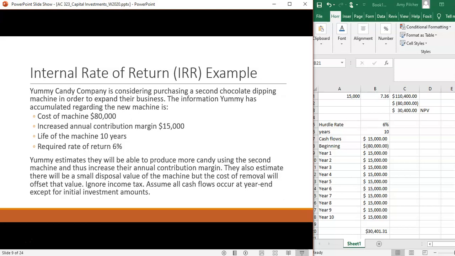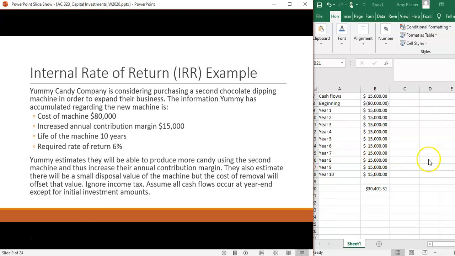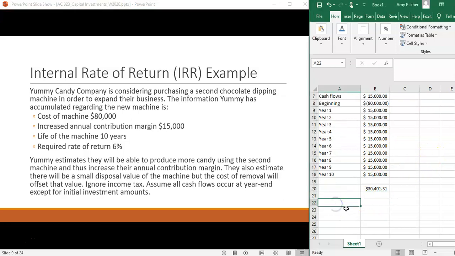So the first way to do it is when we look at this 15,000 for 10 years in the table. So what we do is we would take our initial value of $80,000 from the cash outflow divided by our inflows of 15,000.